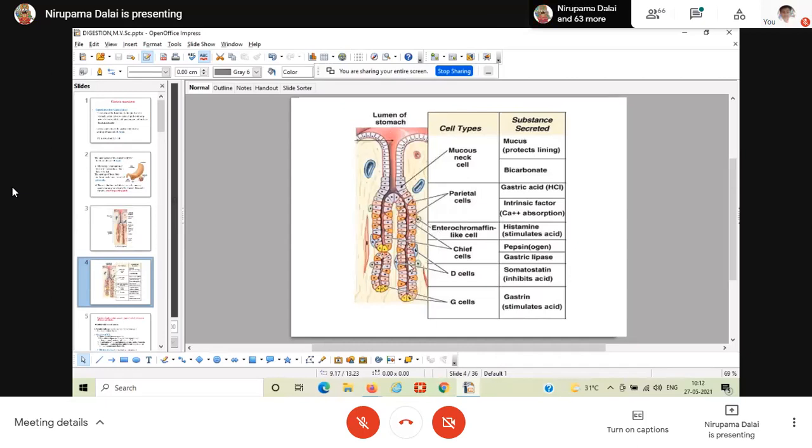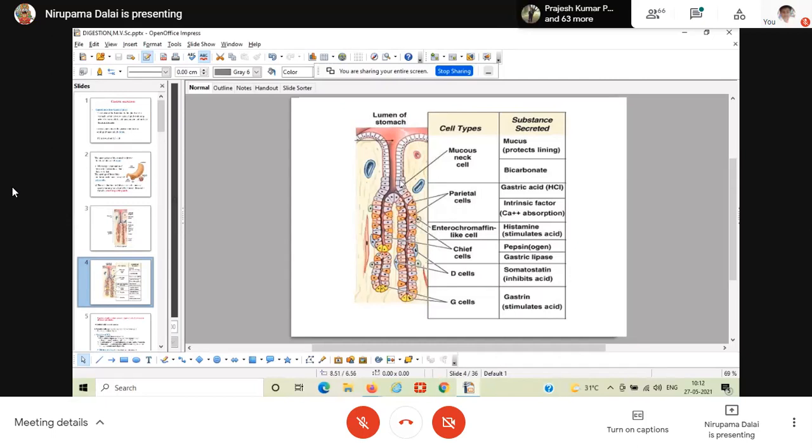Okay, so this is the peculiar structure of a gastric gland. The glands have a tube-like structure. This reddish part is the lumen of the stomach. Nearer to the lumen of the stomach, you can see the surface epithelial cells. The glands have three parts.